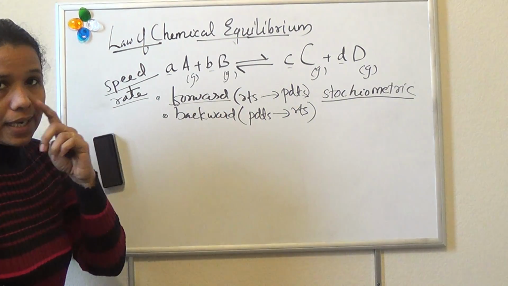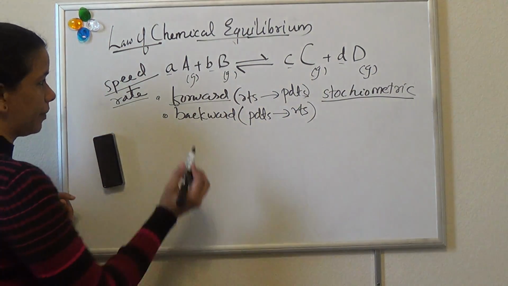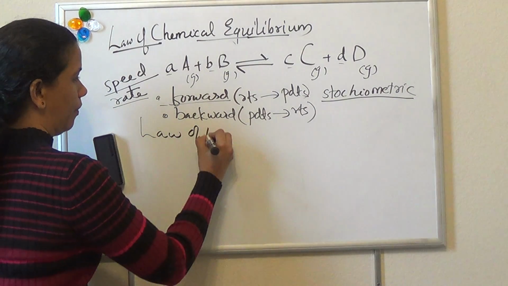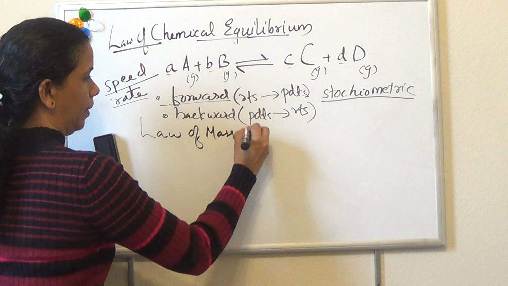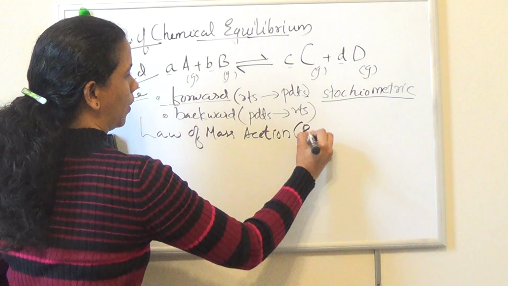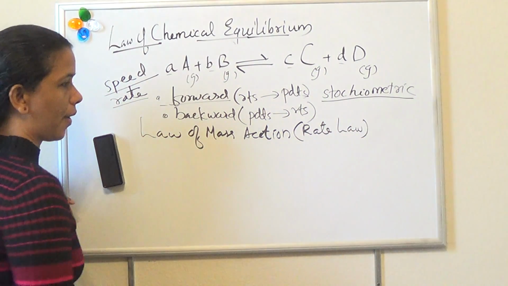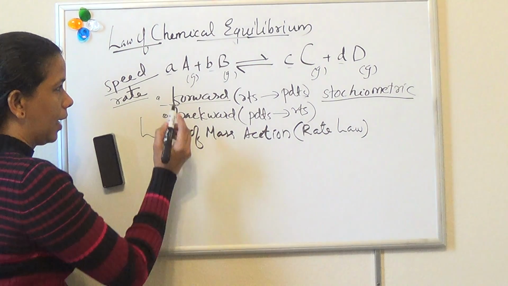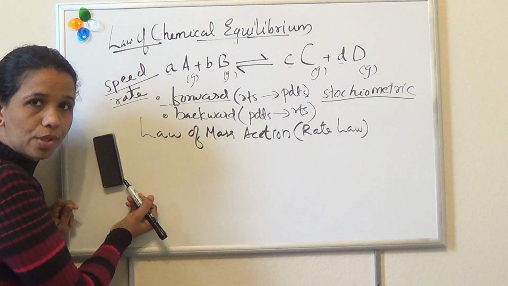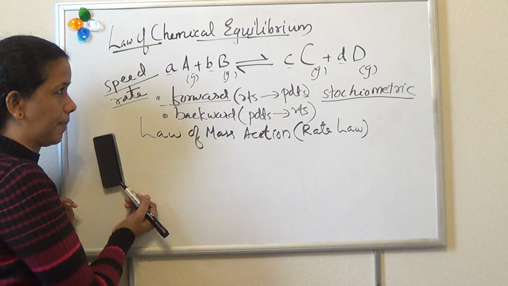So we derive a relation for the law of chemical equilibrium. According to the law of mass action, which we already learned, or also called rate law, the rate of a chemical reaction is directly proportional to the concentration of its reactants.